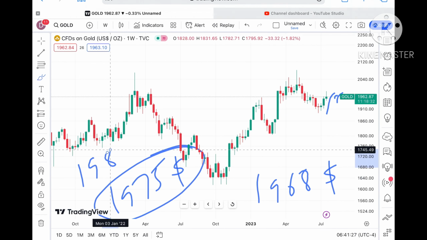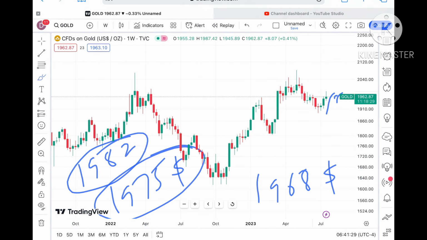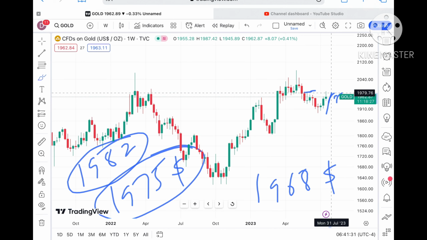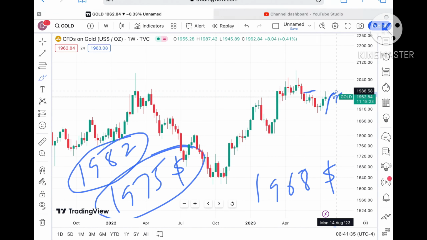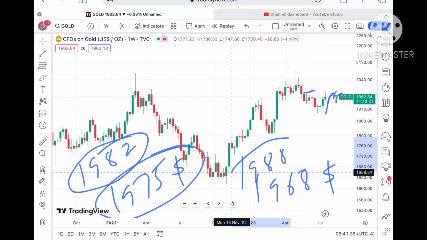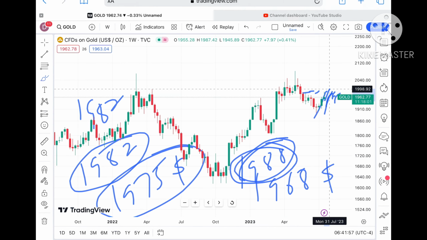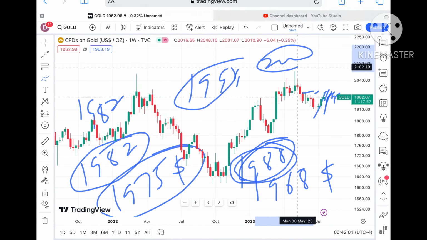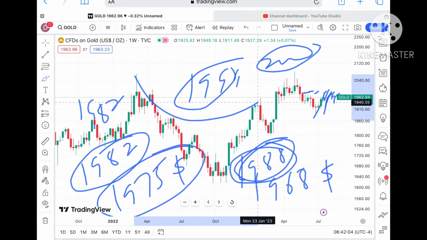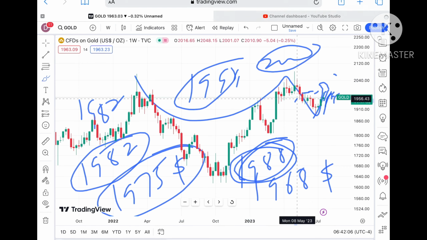After that we can see a level of 1982, which is also already tested here. Once the price sustains above 1982, a probability of going towards 1988 is there. From there it can cross a level of around 1999 and can touch the 2000 level. A pattern is also forming, so you have to understand it.